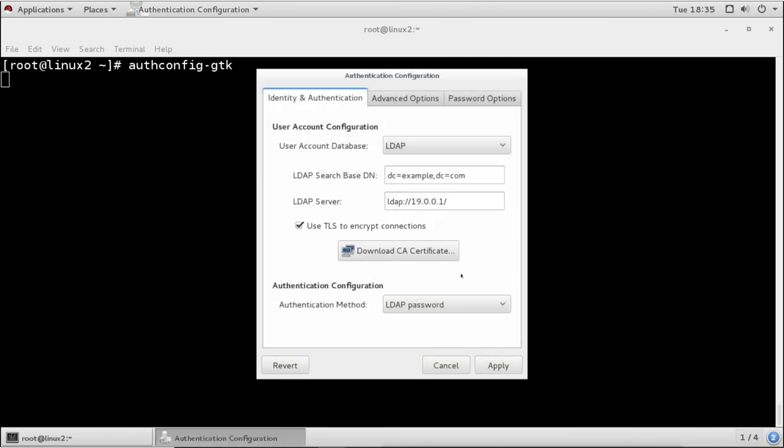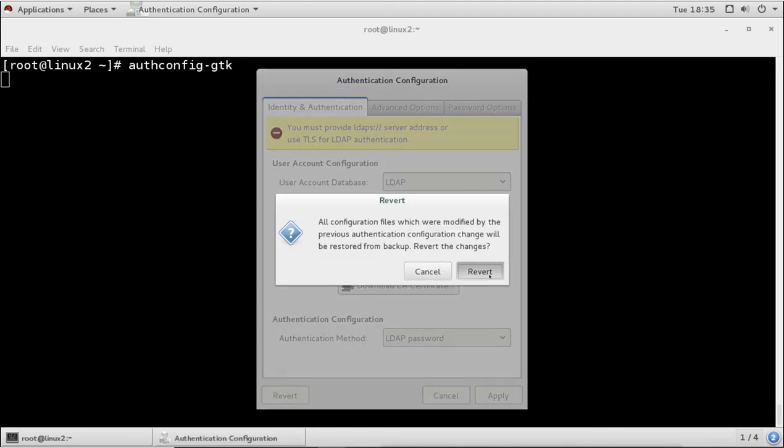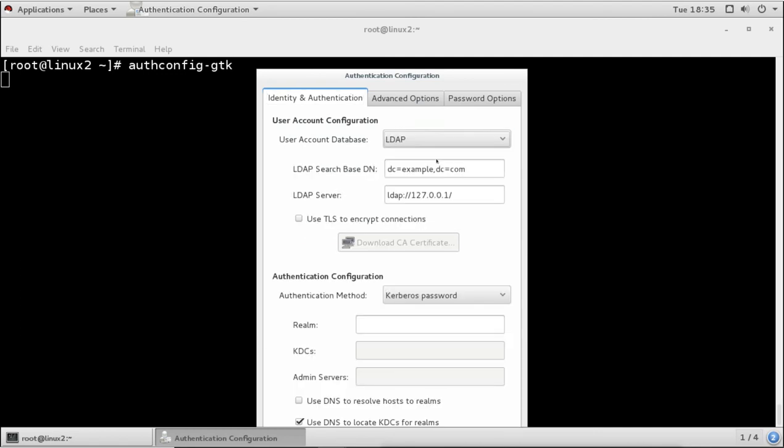Now that is for the LDAP configuration: LDAP password, Kerberos password authentication. We normally use the LDAP password, so I will select this. Let me revert this first. Okay, now I will go for LDAP.